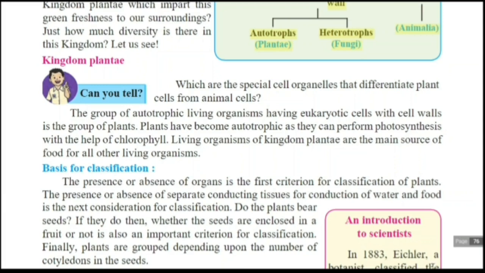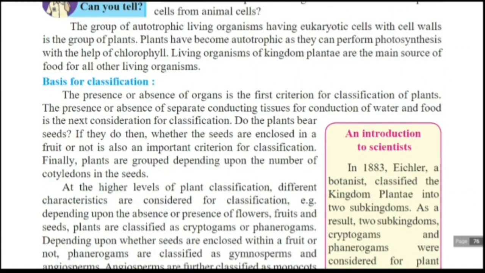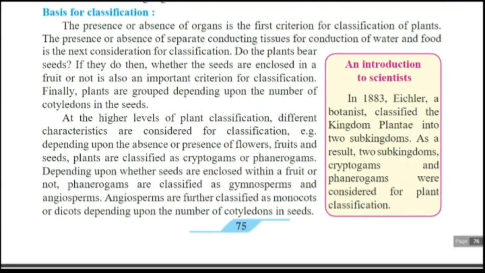Next point is the basis for classification. What is the base, or the criteria, for this classification? You can give numbering here. First criterion is the presence or absence of organs. Second is the presence or absence of separate conducting tissue for conduction of water and food. In plants, the conducting tissues are xylem and phloem. Xylem conducts the water, and phloem conducts the food.